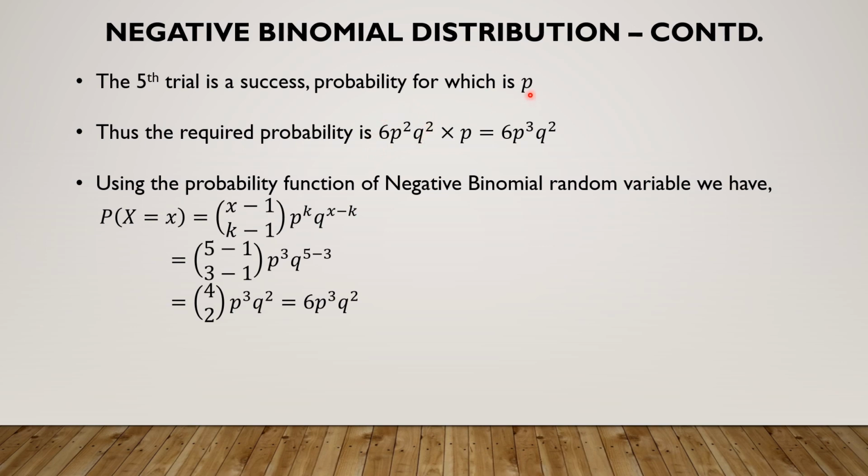Now the fifth trial is a success. Therefore, by multiplication law, we have 6p square q square into p, that is 6p cube q square. Now this we have achieved by using the basic probability concepts. By using negative binomial, we get the answer rather very easily, even without using any table or enumeration technique. So this is a better way of solving the problem.